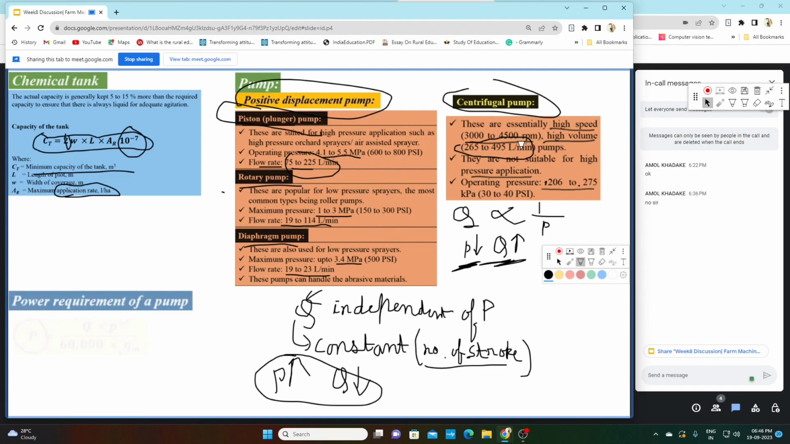Now there is a formula for the power requirement of a pump. What is power? Power is work done divided by time. This is the formula of power. Now how do we calculate work done? Work done is force times displacement. So power is force times displacement divided by time. But in the case of a pump, we measure our quantity in two forms.